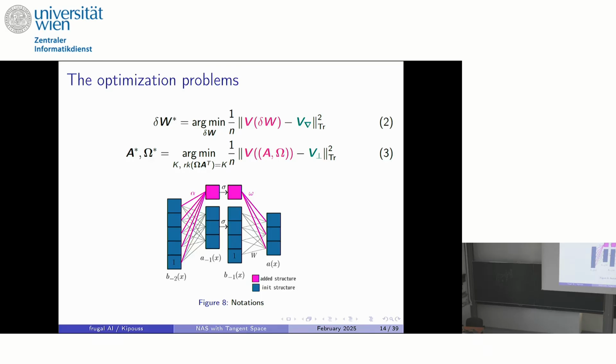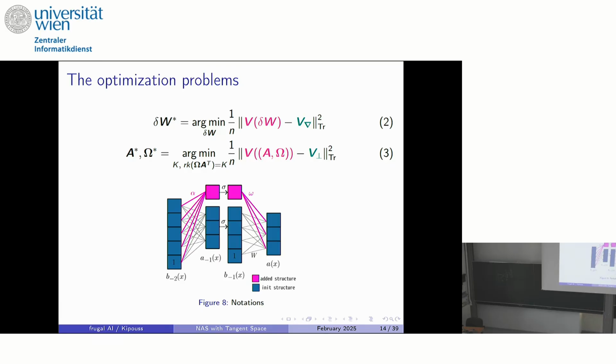And actually, when I add neurons, I will not consider VNABLA as before, because I want the neuron I add to perform a functional update that is in some sense orthogonal to the current architecture. So I don't want the V that is induced by the new neurons in the second equation to try to fit VNABLA if a part of VNABLA could already be done by the current architecture.